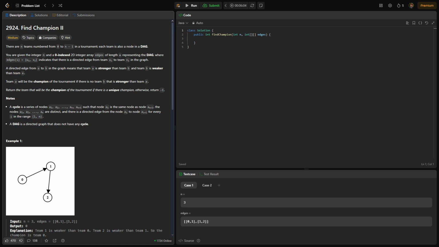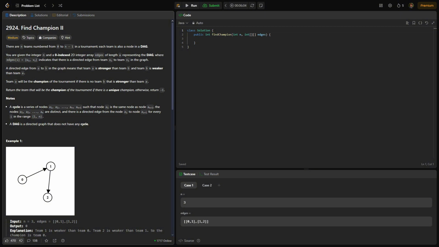Today's daily code problem of the day is Find Champion Part 2, number 2924. There are n teams numbered from 0 to n-1 in a tournament. Each team is also a node in a DAG. A DAG is a directed acyclic graph, which means it's a graph with no loops within it.